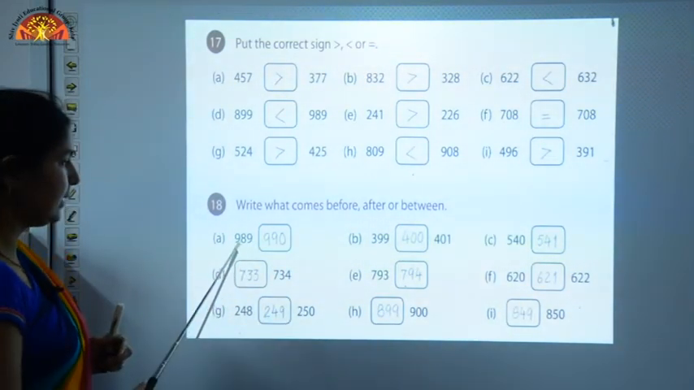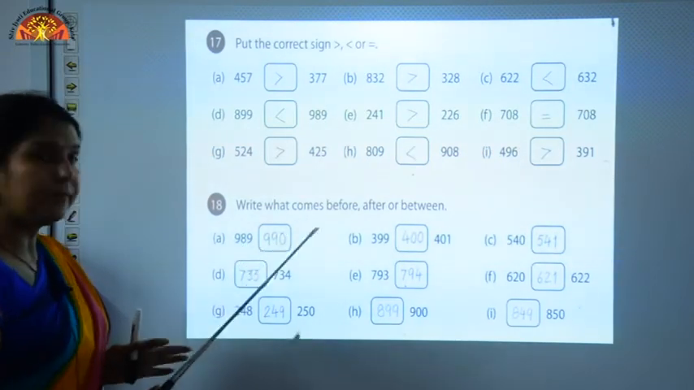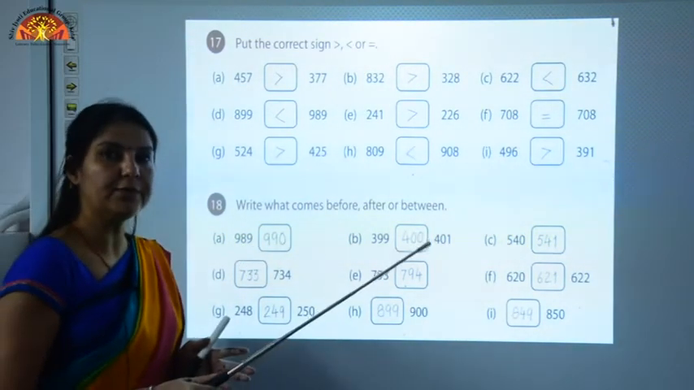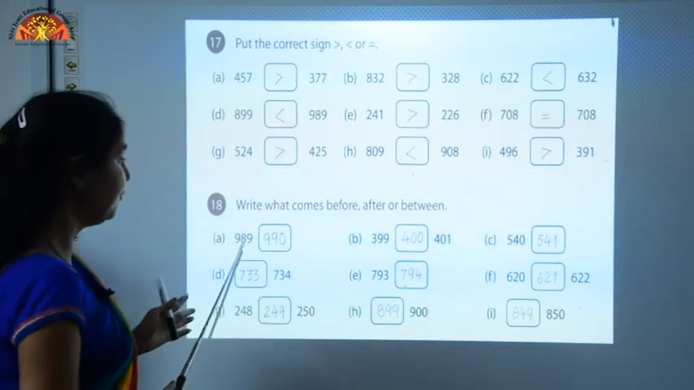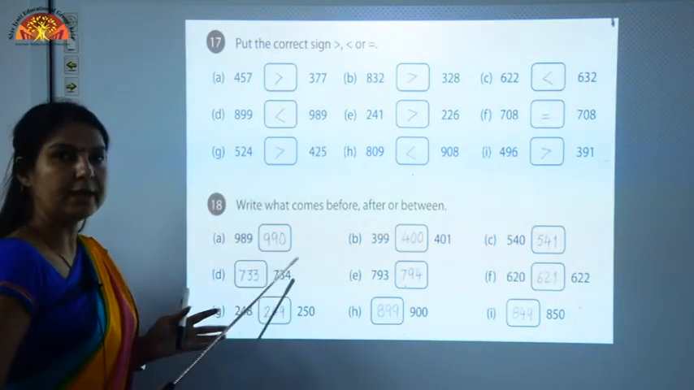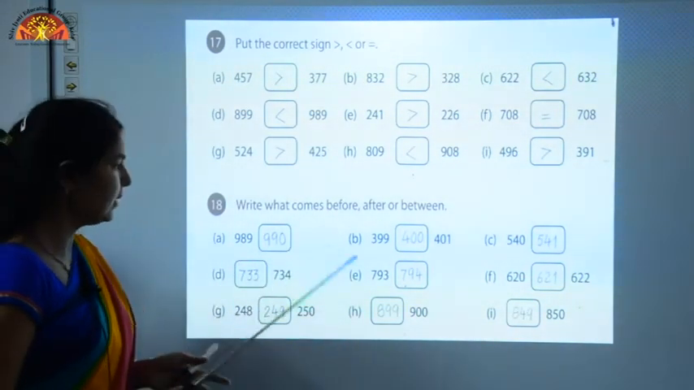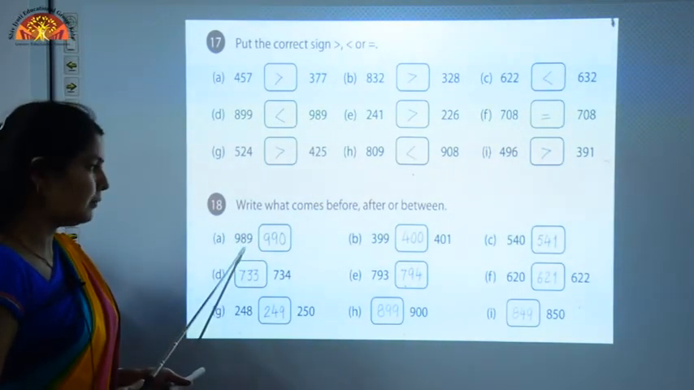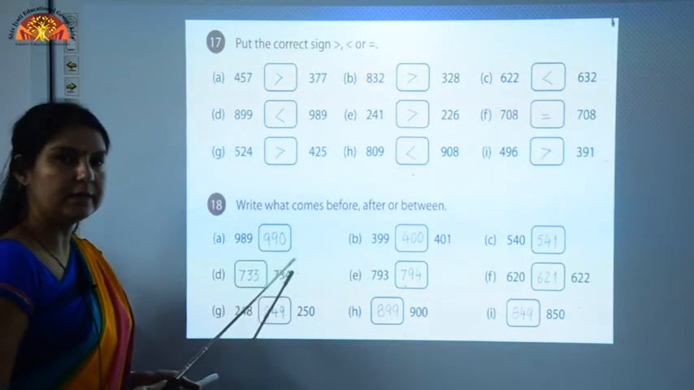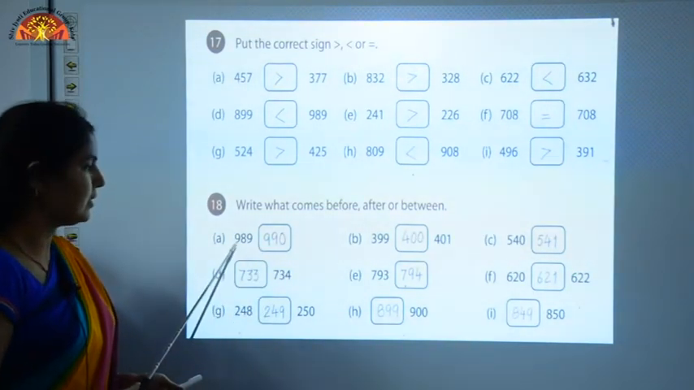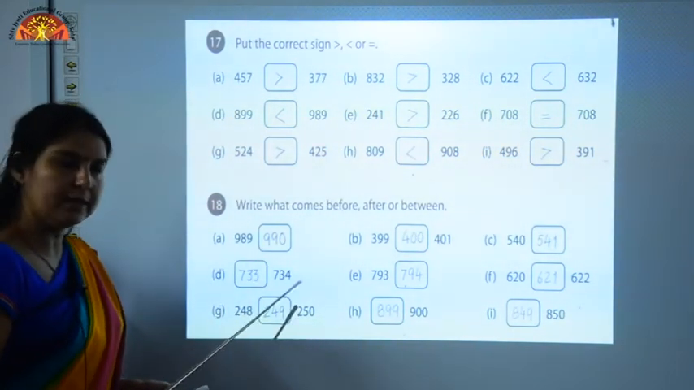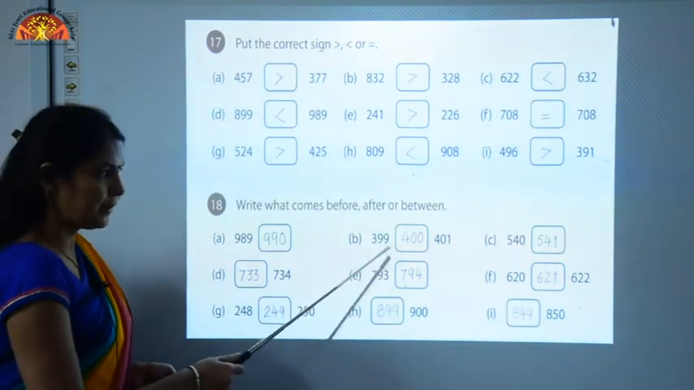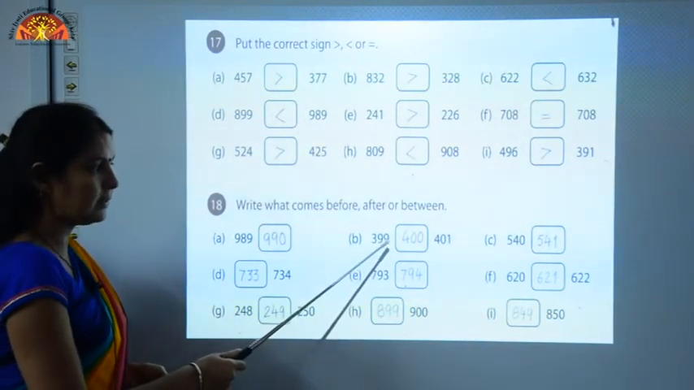Here 989 is written. Children, when we write the after number, then we can do one thing, we can add 1 in this number and we can get after number of the given number. So, if we will add 1 in this number, then we will get 990. This is the after number of 989.